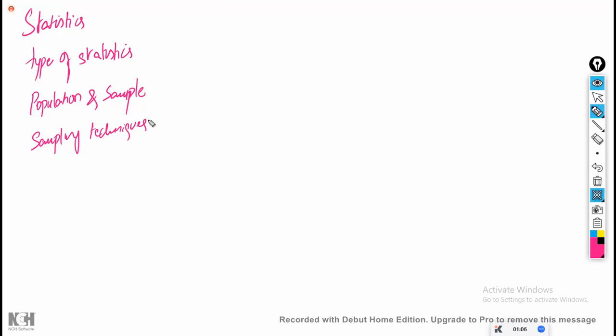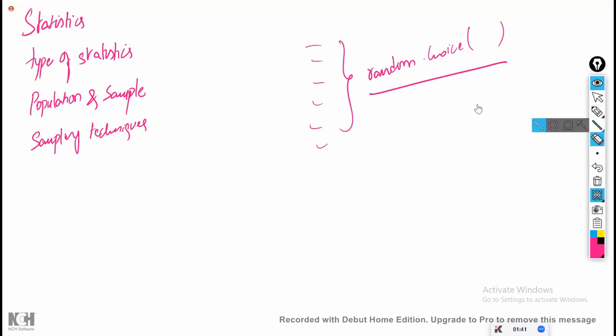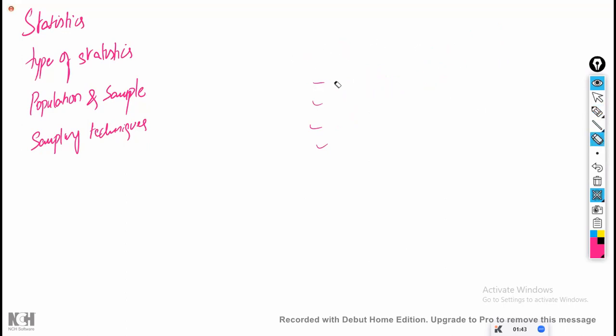If I give all your names to Python, and if I ask in Python, random dot choice, the function is available, right? Choice means it is going to select one from the given data. So if I give all the students' names and if I ask random dot choice, it is going to give any name. Randomly it is going to select. Which name it is going to select, I also don't know, you also don't know, right? Here it is completely a random choice, randomly selected data. So if you are having random data, then it is called as random sampling.